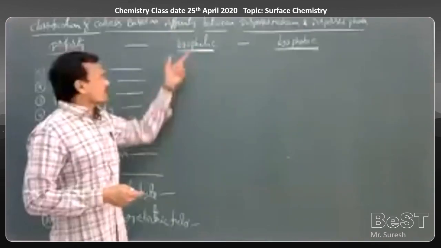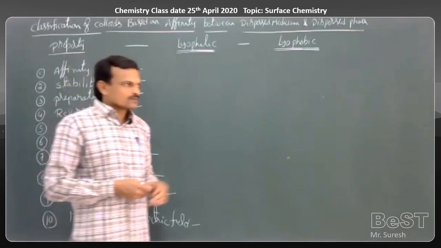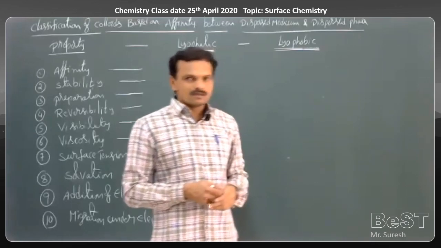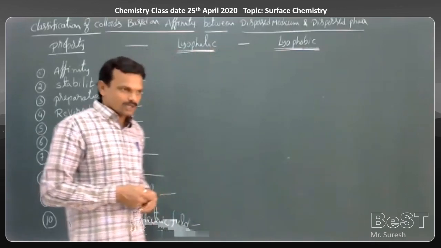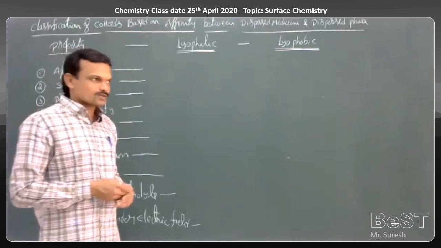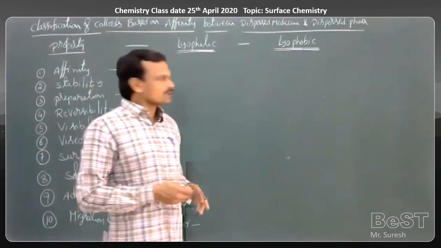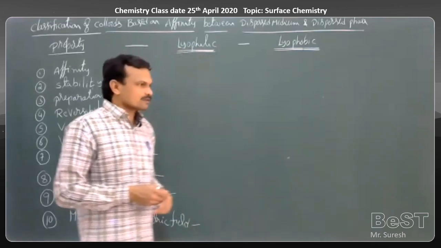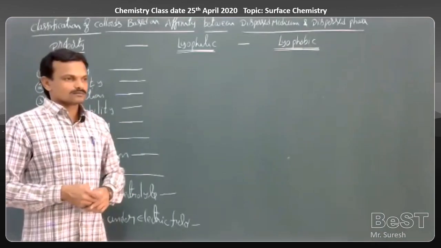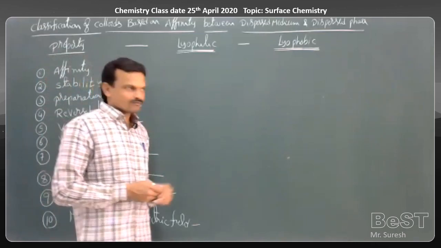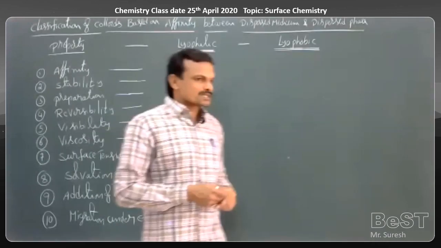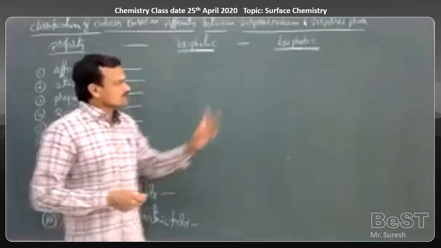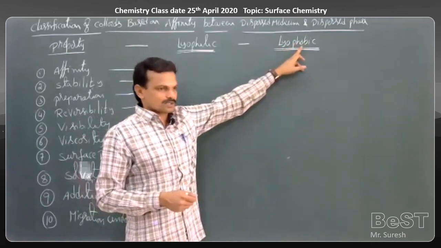Let us take some examples. Lyophilic colloids: naturally occurring substances like starch, cellulose, protein, gum. When these are dispersed in water, they form lyophilic colloids. Lyophobic colloids: smoke, cloud, gold colloidal solution, silver colloidal solution, sulfur colloidal solution. These are some examples.